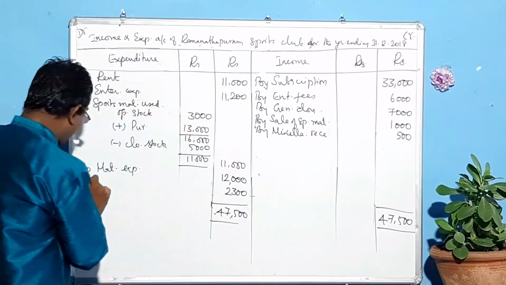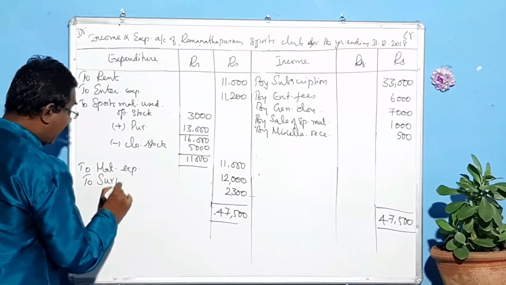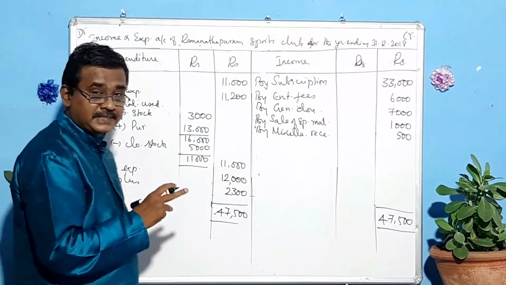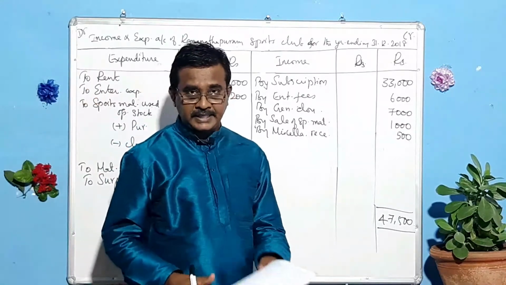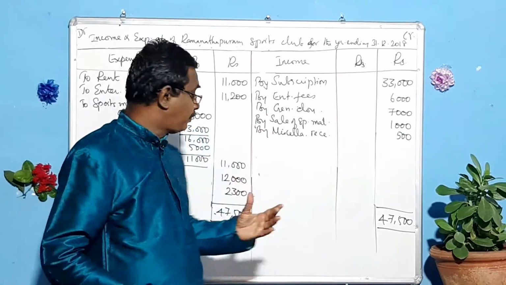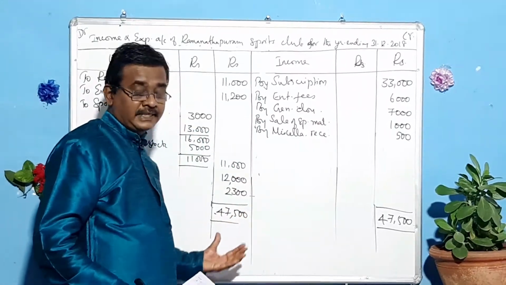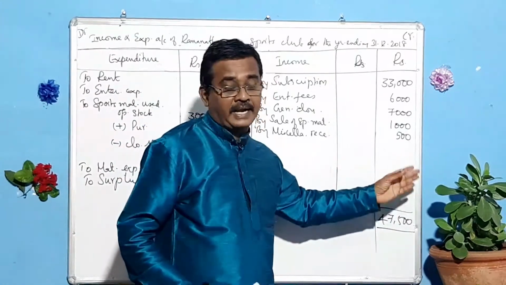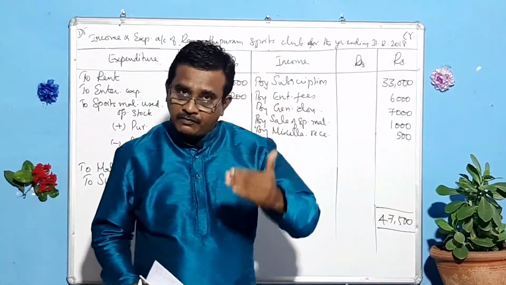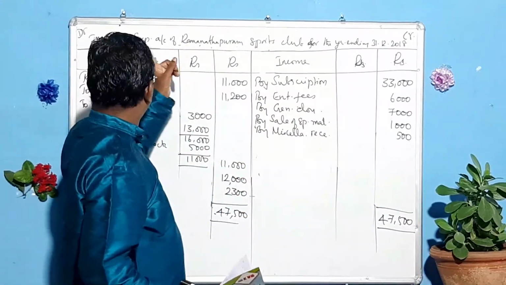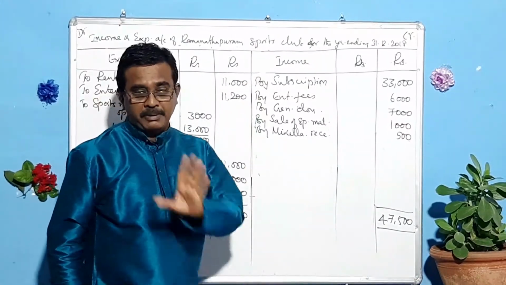This one is the surplus, and that is taken to the balance sheet, and this surplus will be added to the capital fund. Suppose if this side is exceeding, that is called a deficit, and that deficit will be subtracted from the capital fund. Hope you have understood this income and expenditure account.